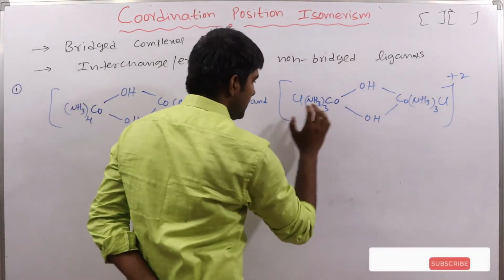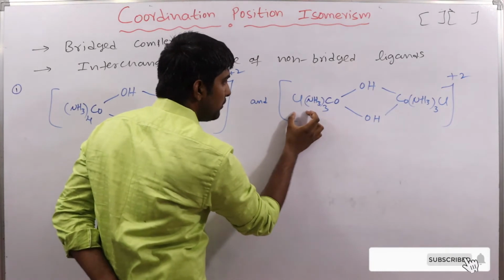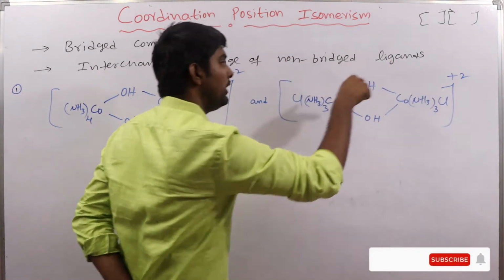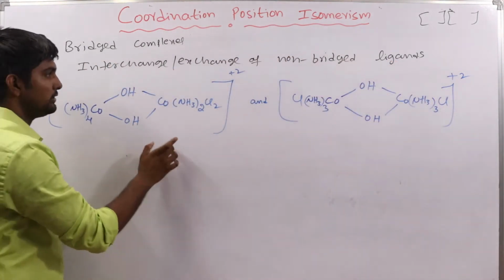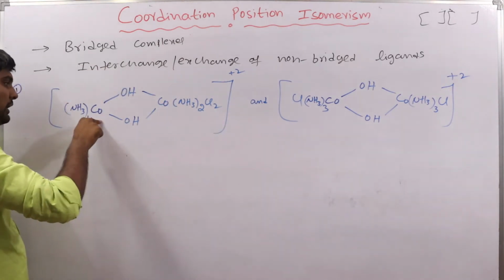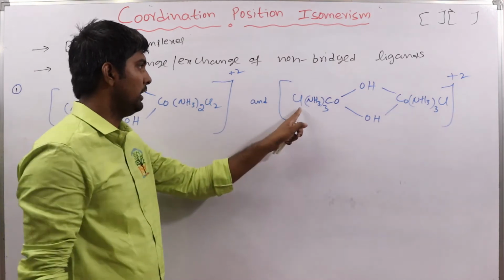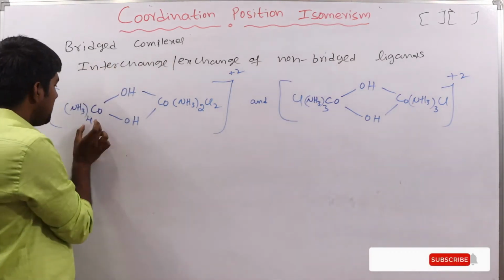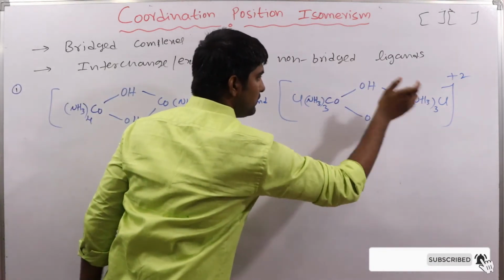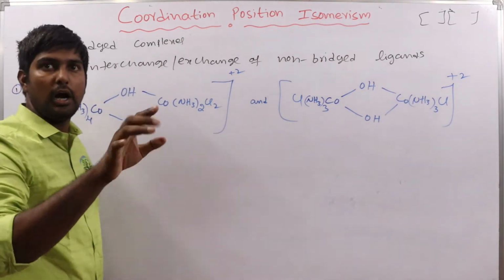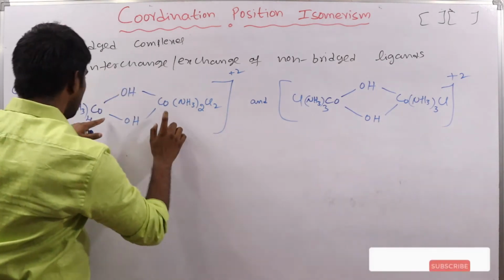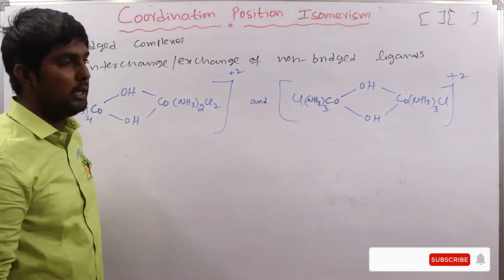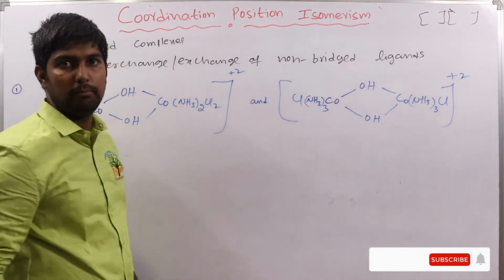But in this one, 3 amine ligands and 1 chlorido ligand are attached to each cobalt. One chlorido ligand comes here, and one amine ligand goes there. So by the exchange of non-bridged ligands between the two metal atoms or ions, coordination position isomerism arises, exhibited by bridged complexes only.